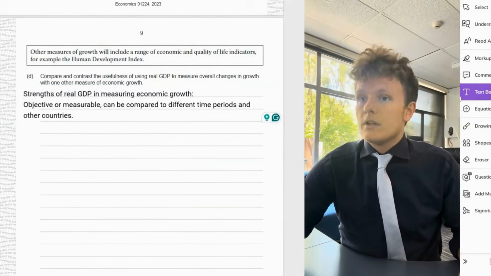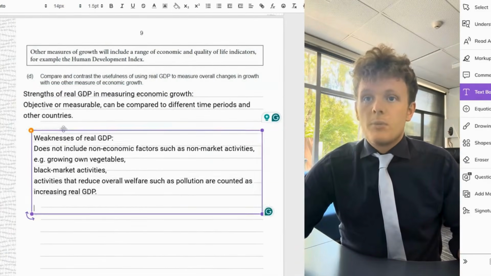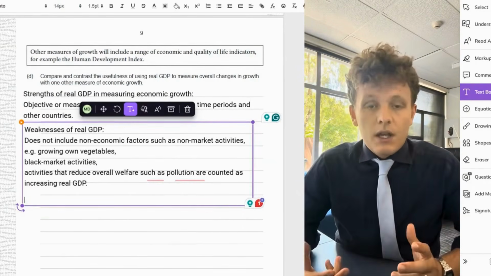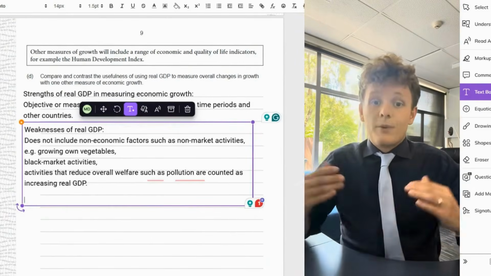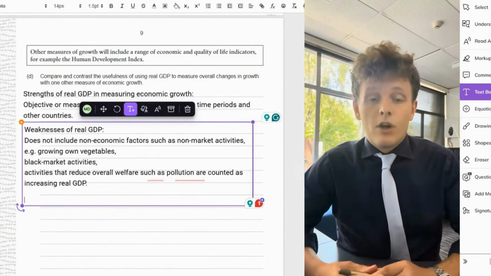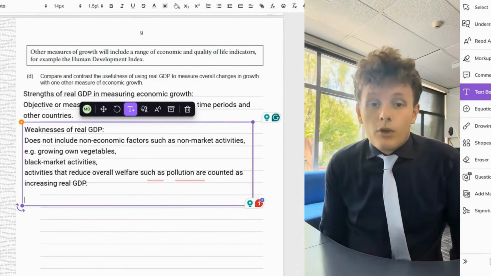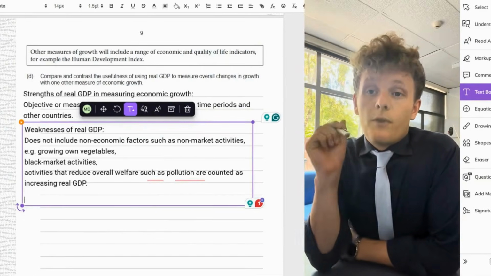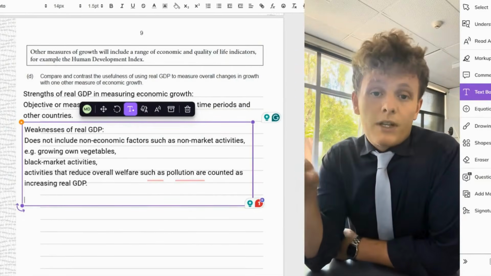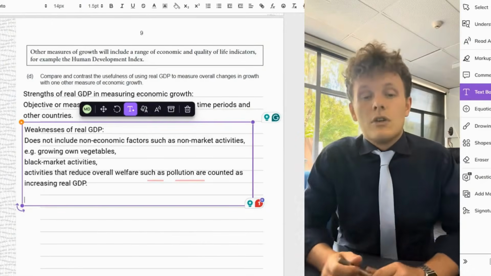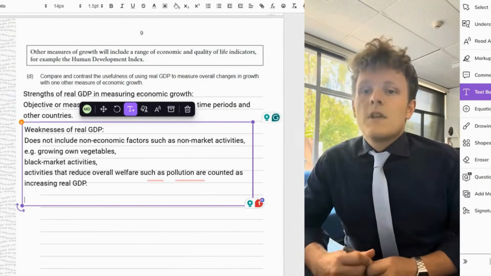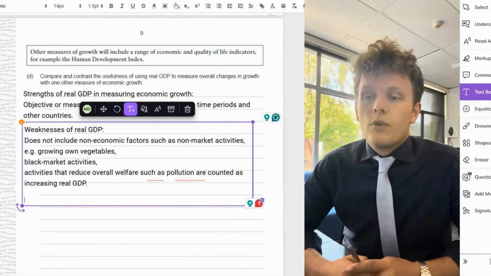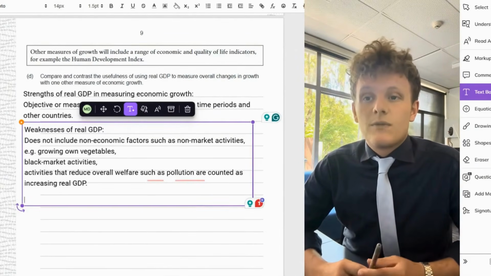Weaknesses of real GDP. Let's put that in there. Real GDP does not include non-economic factors such as growing your own vegetables. It does not include, and this isn't always great, black market activities, which might be a large income stream for a good percentage of your population. It's also useful to note that in lots of third world countries there are huge black market activities, so the economy might be much larger than is reported in their systems, and so it's difficult to compare when that's going on. And then lastly, activities that reduce overall welfare, such as pollution, are counted as increasing real GDP.